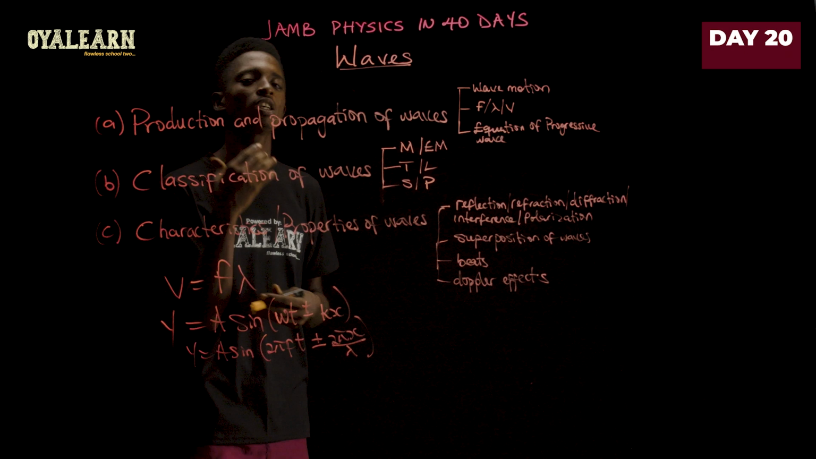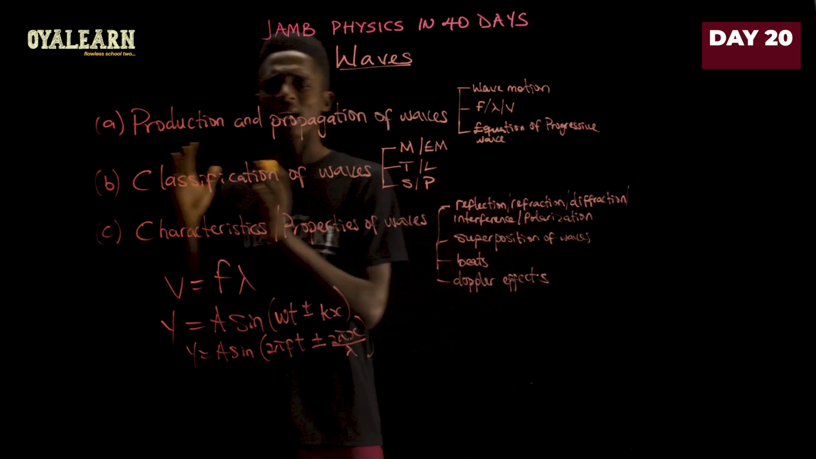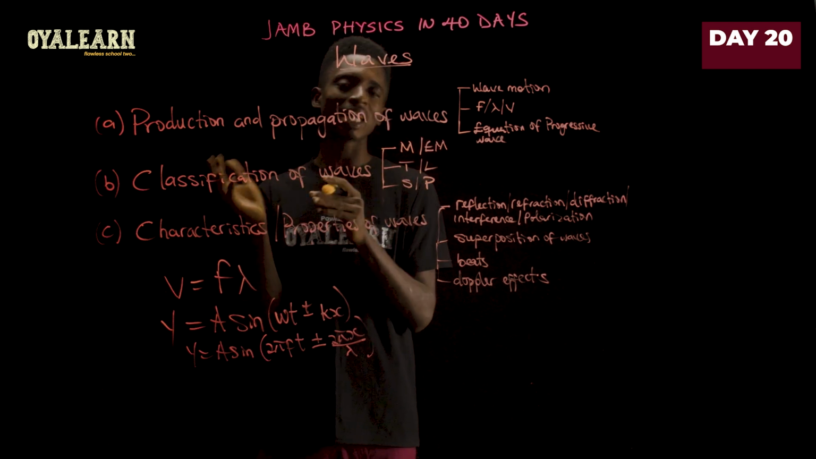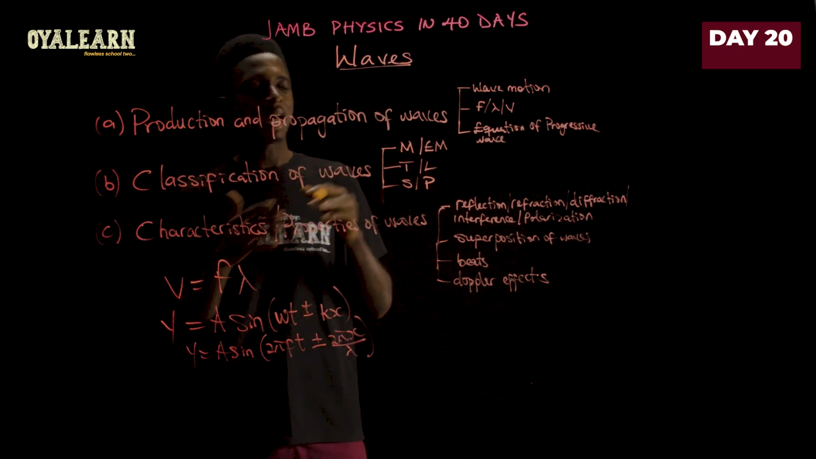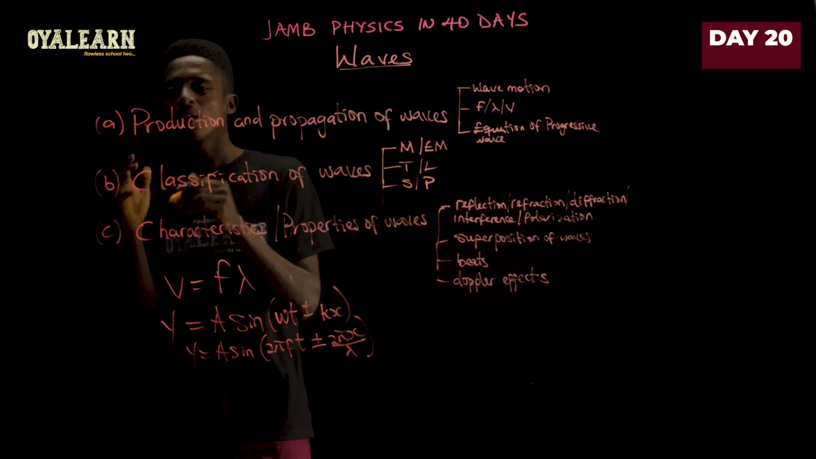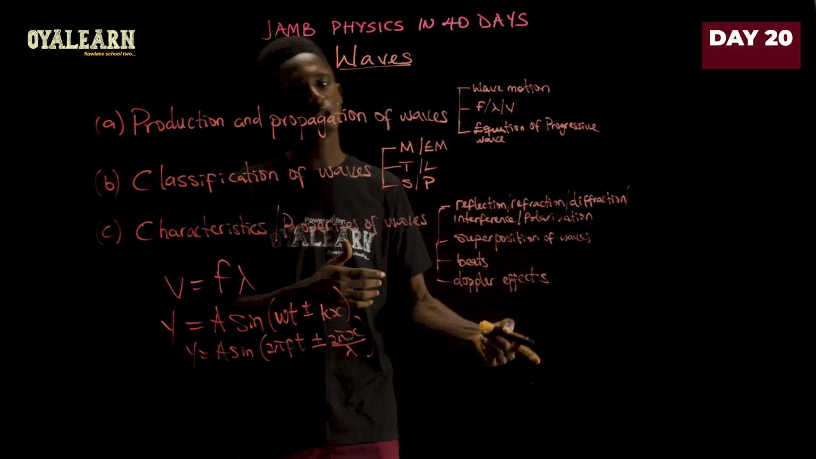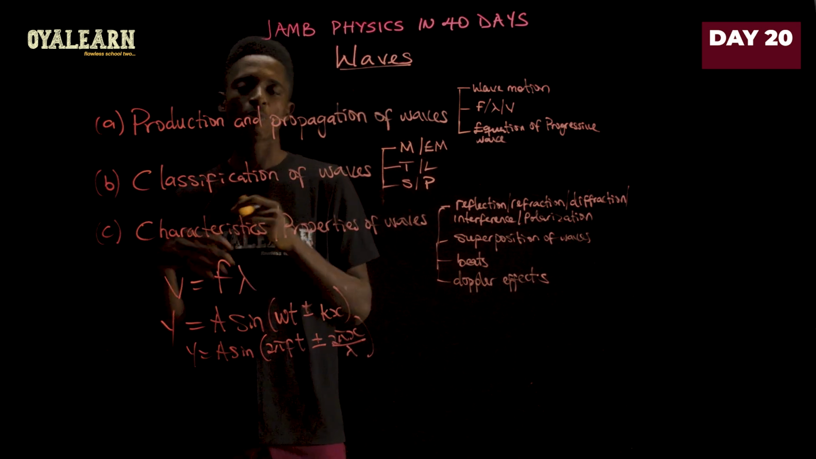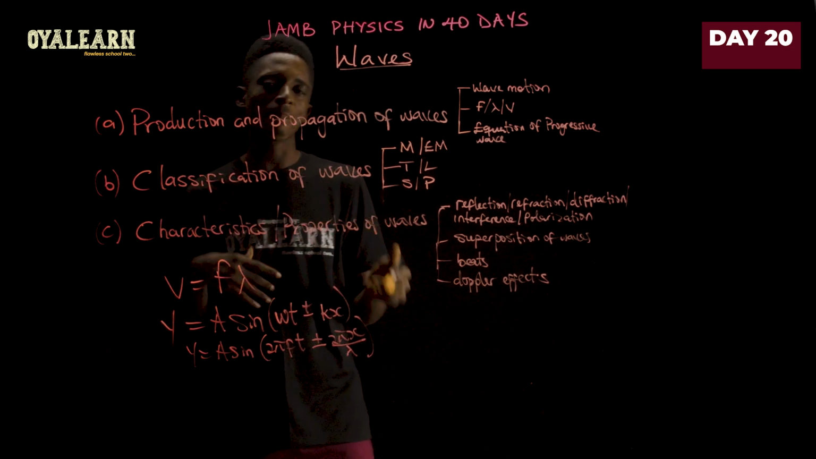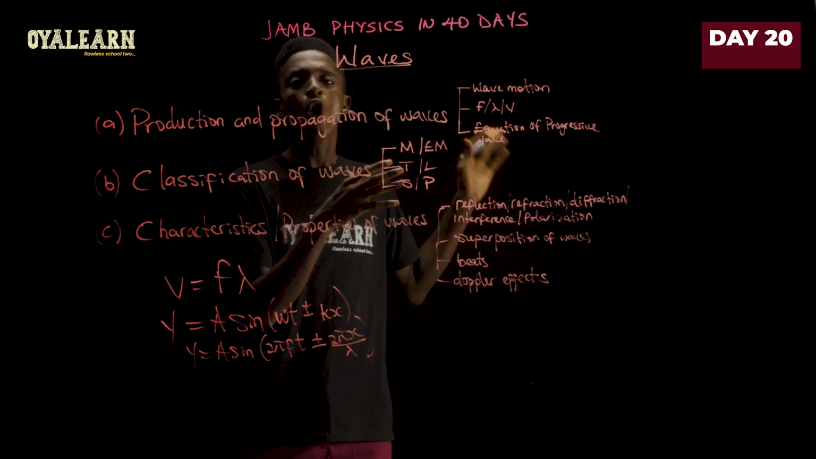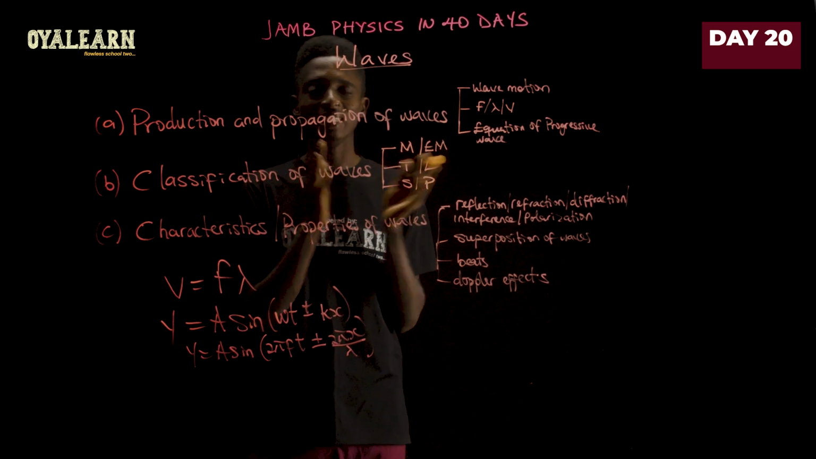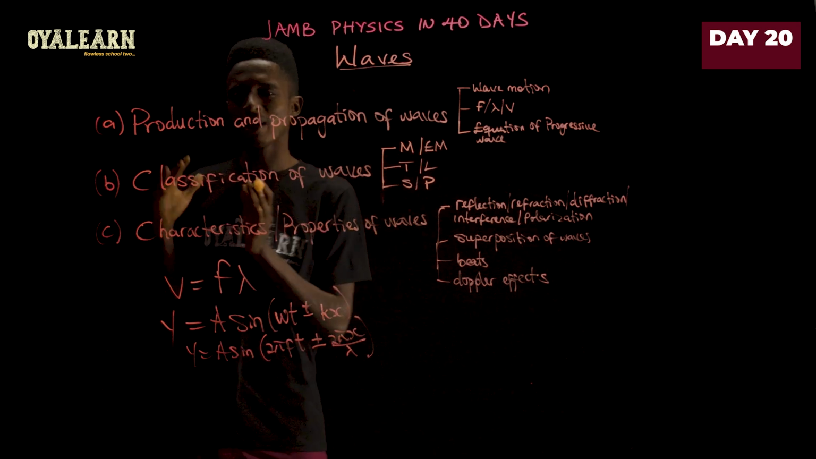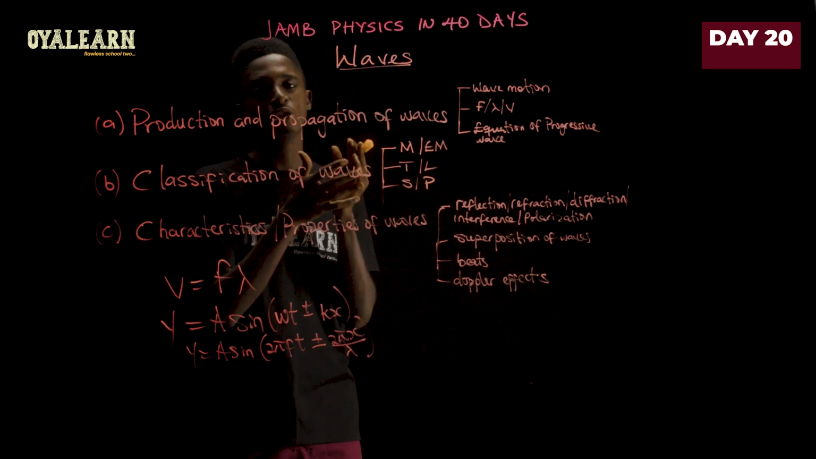Now, when we're looking at the classification of waves, we look at things such as mechanical waves and electromagnetic waves. There are so many questions you can find there. One thing that differentiates mechanical waves and electromagnetic waves is that mechanical waves require a material medium for their propagation, whereas the electromagnetic wave does not require this material medium for its propagation. Other things you may also bear in mind is that all light waves are electromagnetic in nature, right?